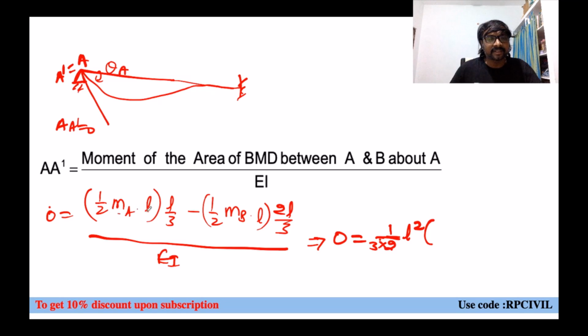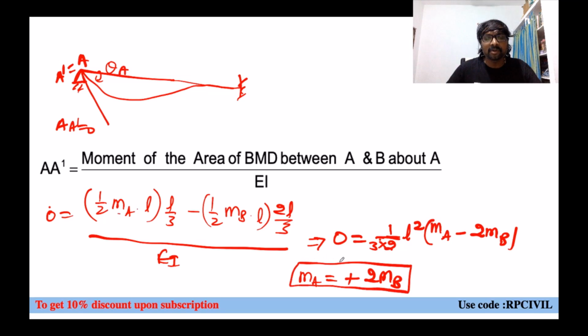The L square by 6. So here, what you are left with is only MA, minus L into L divided by 6, so M into MB into 2 only now. So minus 2MB. What is the relation you are having? MA equal to plus 2MB only, or not? Yes, MA equal to plus 2MB, or you can also write MB equal to plus MA by 2. Anyone you can say.